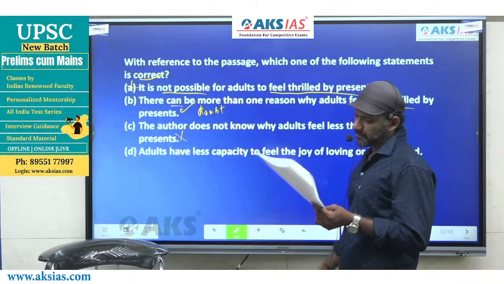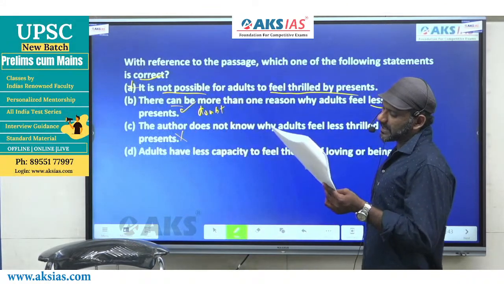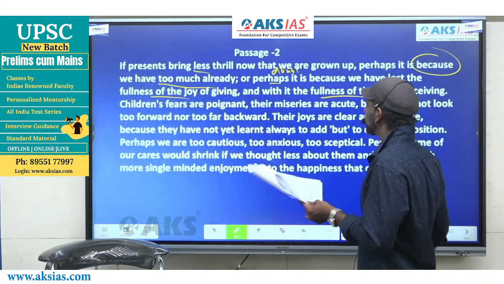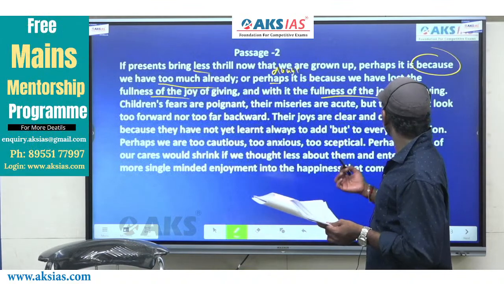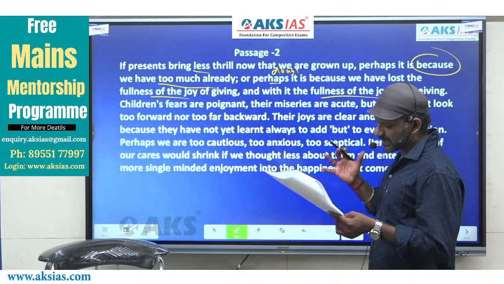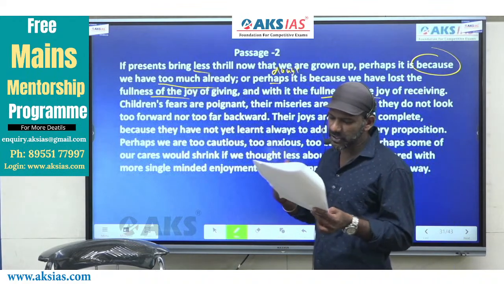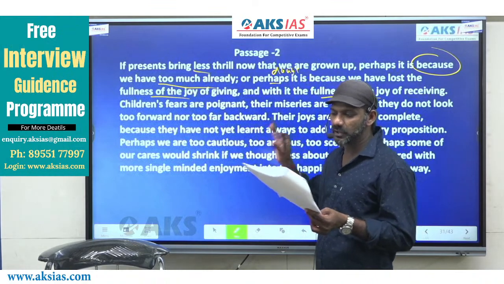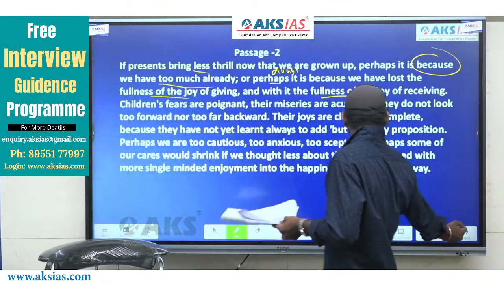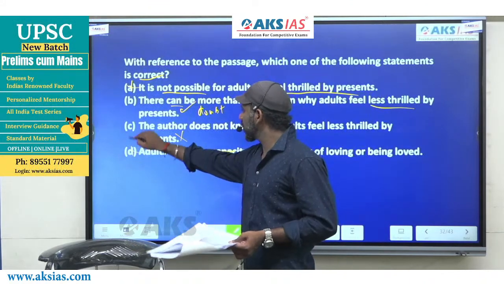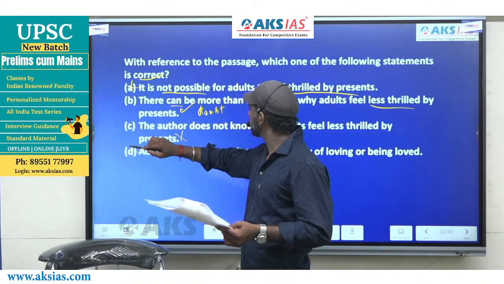Come to D. Adults have less capacity to feel the joy of loving or being loved. Adults possessing less capacity to feel the joy of loving or being loved is not talked about or not a part of the details in the paragraph. This goes beyond the paragraph. D is gone. The answer is B.